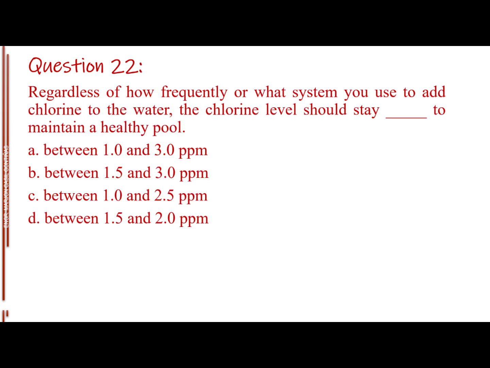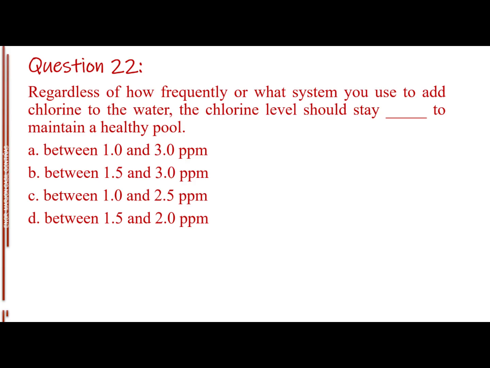Question number 22. Regardless of how frequently or what system you use to add chlorine to the water, the chlorine level should stay blank to maintain a healthy pool. Letter A, between 1.0 and 3.0 ppm. Letter B, between 1.5 and 3.0 ppm.